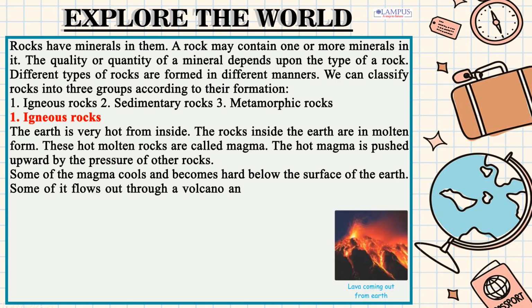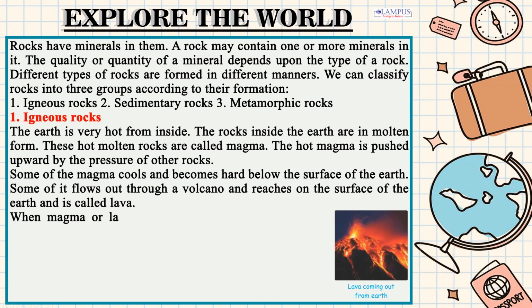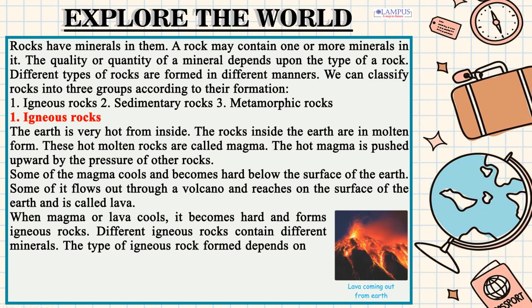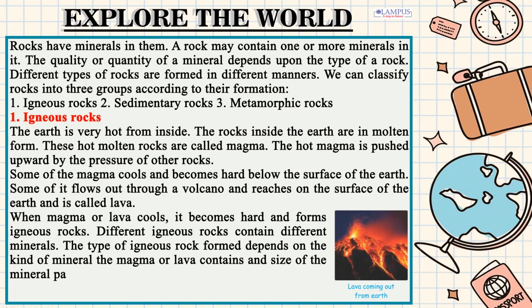Some of it flows out through a volcano and reaches on the surface of the earth and is called lava. When magma or lava cools, it becomes hard and forms igneous rocks. Different igneous rocks contain different minerals. The type of igneous rock formed depends on the kind of mineral the magma or lava contains and size of the mineral particles. Here are some igneous rocks.